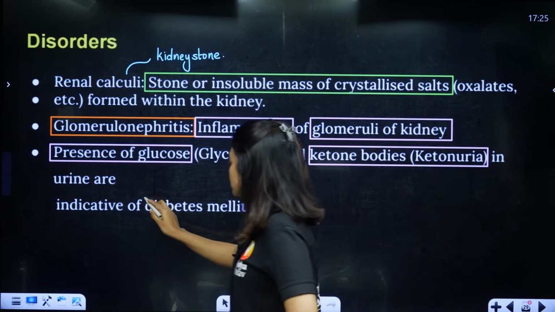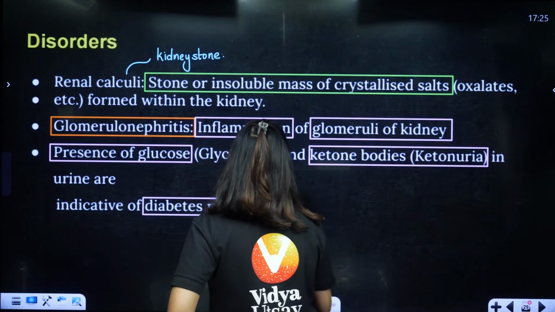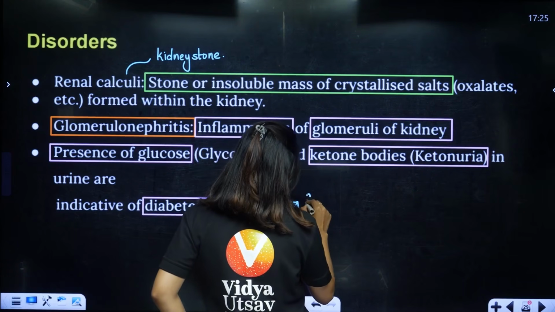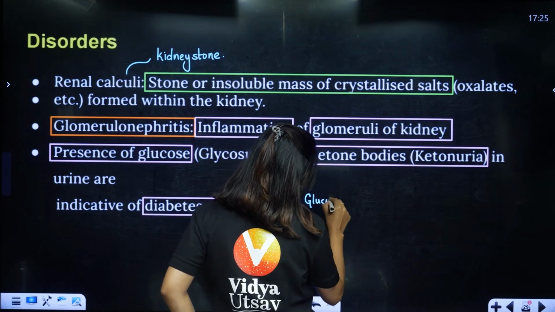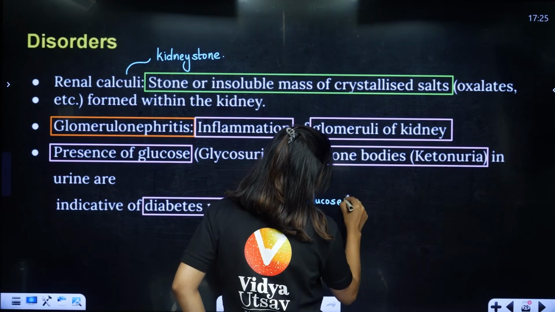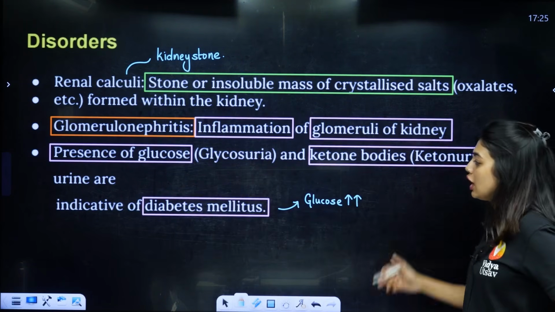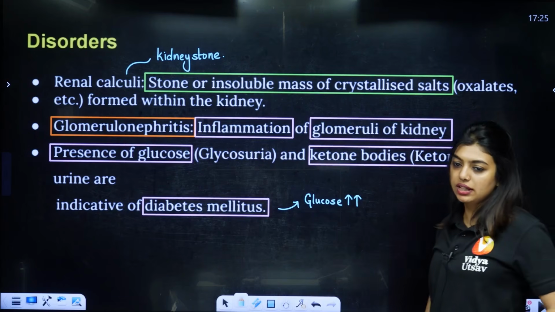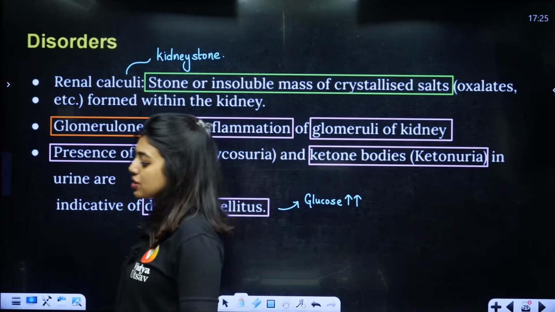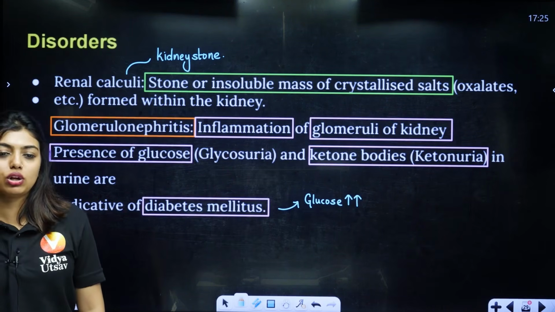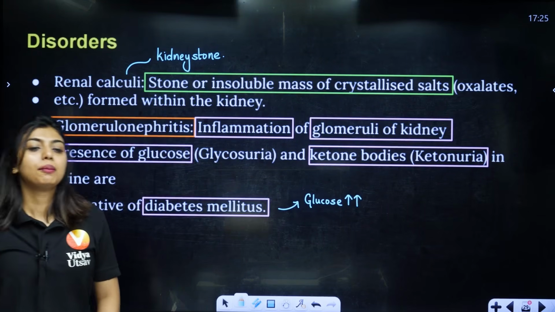Diabetes mellitus means what, students? A condition where your body has more glucose. Glucose is more and insulin in the body is not able to break it down enough. So you will have to take injections from outside. That means you have to take insulin injections from outside so as to prevent this whole problem.